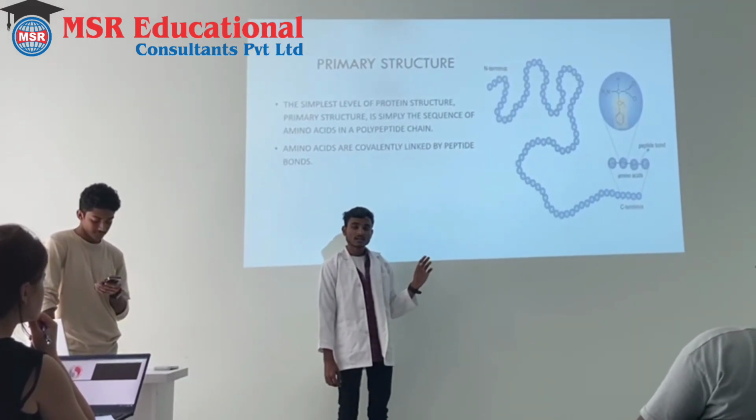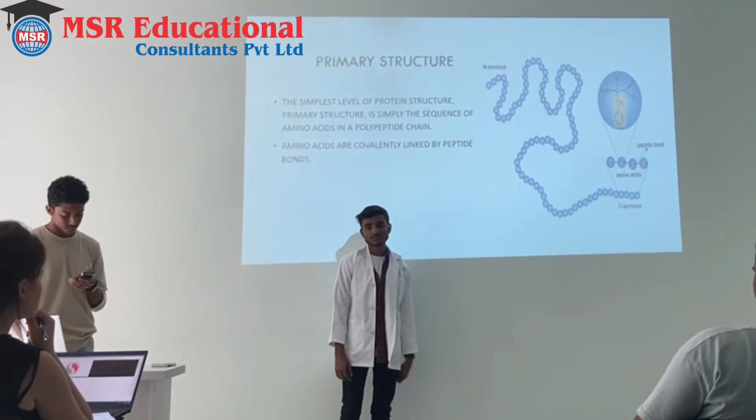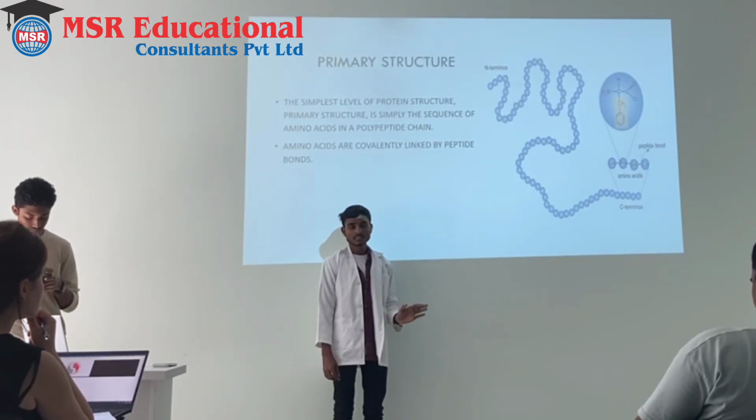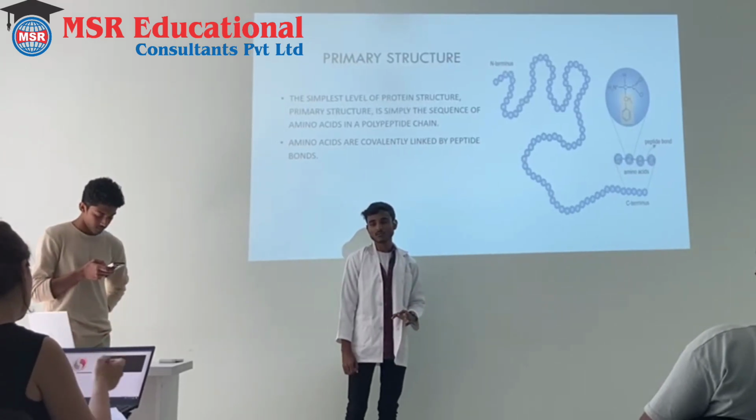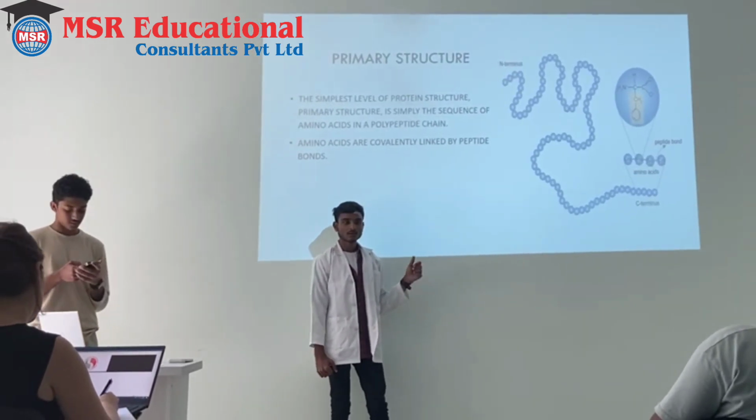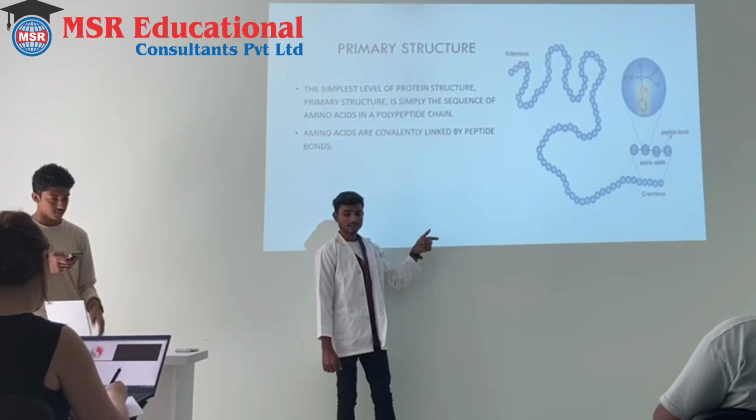Coming to the structure, the primary structure is simply the sequence of amino acids linked by the peptide bond.